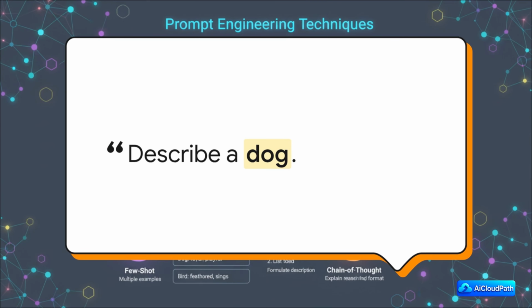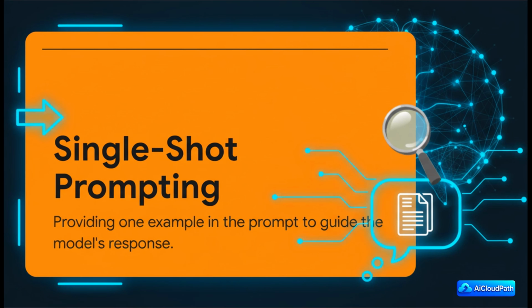So, for example, a really simple prompt like "describe a dog" might get you an answer that's factually correct, sure, but it's totally unfocused. Is it going to talk about breeds or behavior or their history? See, without any guidance, the AI just has to guess, so it gives you a little bit of everything. It's kind of all over the place. Okay, so how do we get more focused?